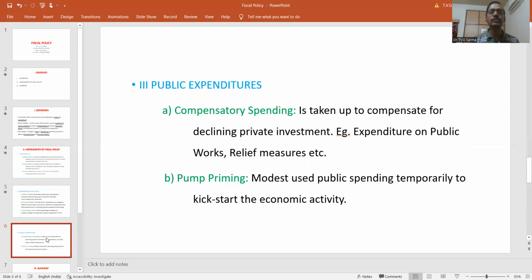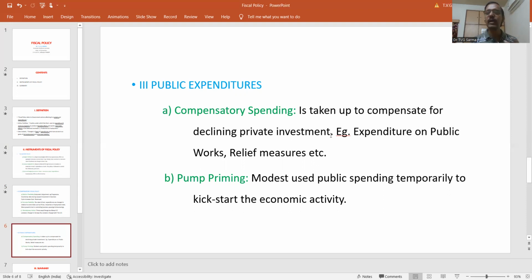The third and last category of tools or instruments of fiscal policy is public expenditure. Under this you have two categories, namely compensatory spending and pump priming. Compensatory spending is taken up in order to compensate for declining private investment.